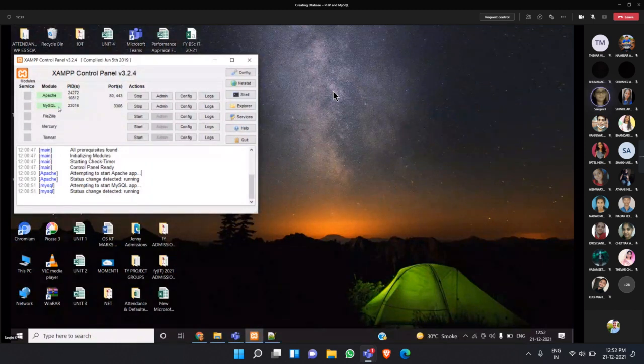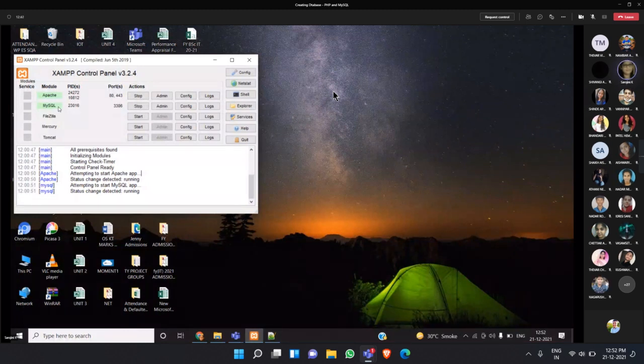I don't want my entire table data. I have to filter only the data which is required, the details of the students who got A plus in semester 1. So I can filter using MySQL. For that also we can use MySQL.